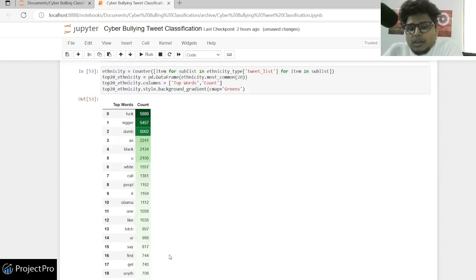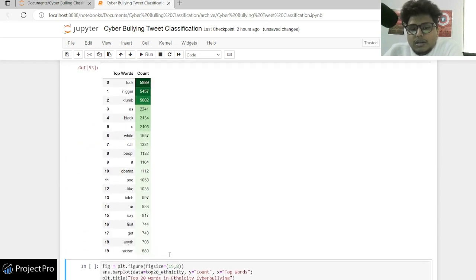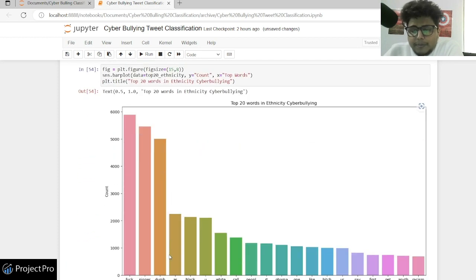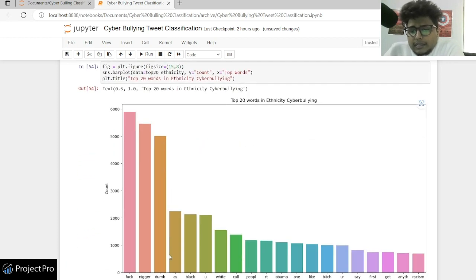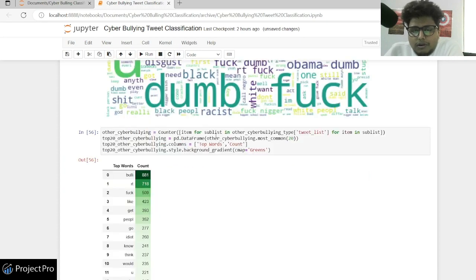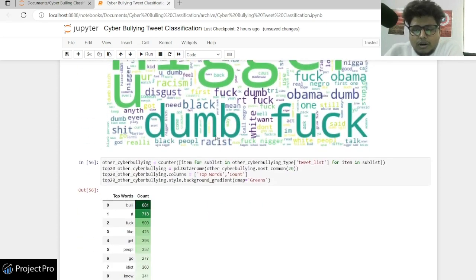If I go for a particular ethnicity, there will be some racial discrimination words out there in the tweets, and I can see very offensive words here. Black is there, white is there, those are all racial discrimination words. So I'm sorry about this. And again I plot a word cloud, and you'll get this.